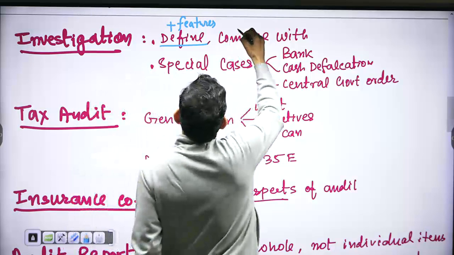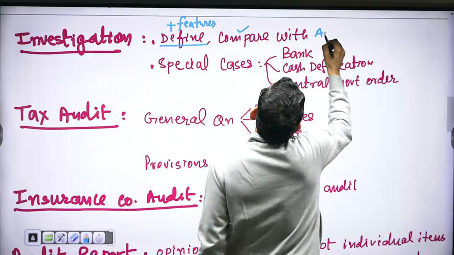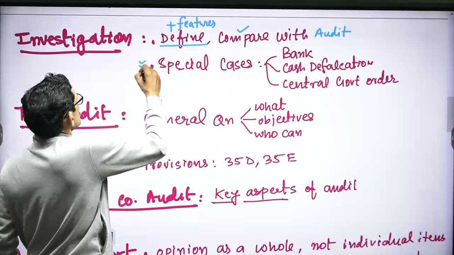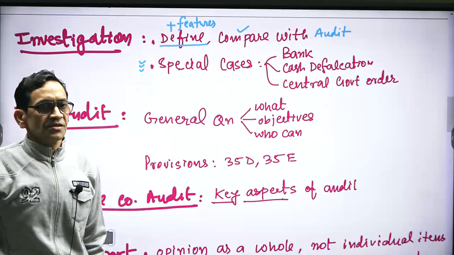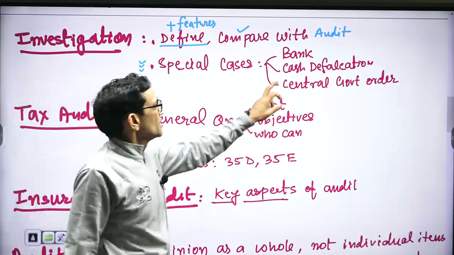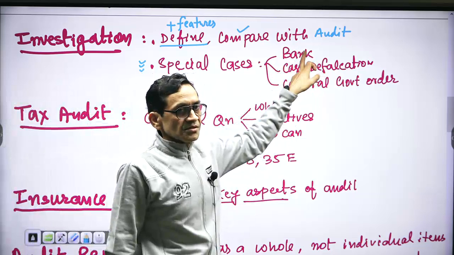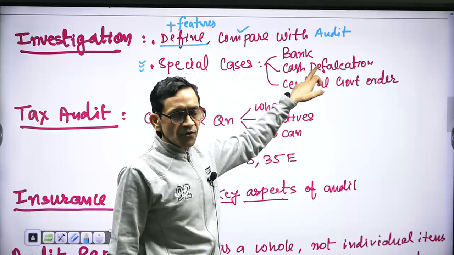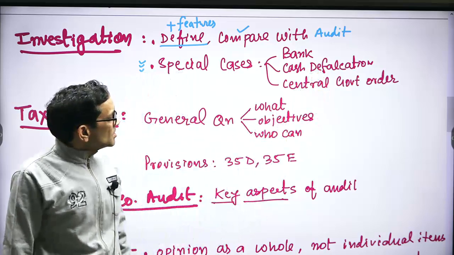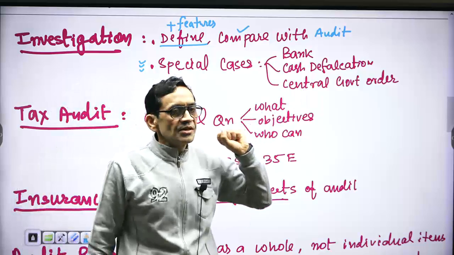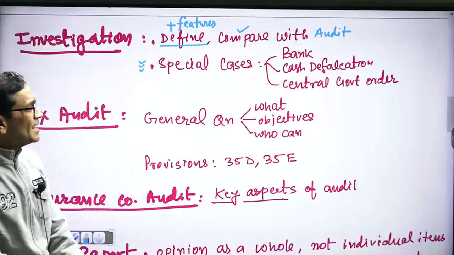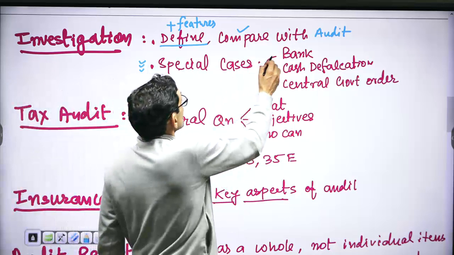And it is very natural to compare investigation with audit. Right? And thereafter, the most expected area is special cases of investigation. Right? So it is given in the syllabus also, various kinds of investigation. Investigation by a bank while granting loan to any person. Investigation in case of fraud with regard to cash. Fraud with regard to wages. Fraud with regard to inventory may be asked. Similarly, in what circumstances central government may give order for investigation. So your study material or book, whatever you are reading, it must be containing various kinds. So this question has been asked 3 times.